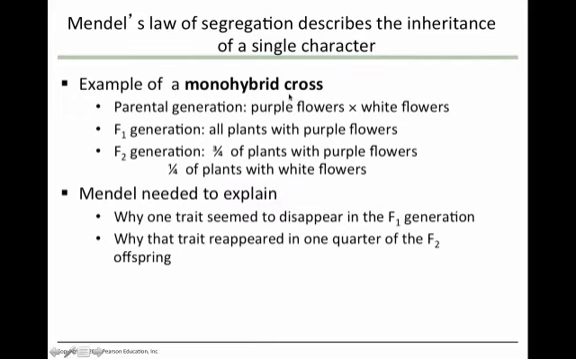He performed a monohybrid cross. In the parental generation, he had purple flowers and white flowers. He crossed them, and in the first generation, he got all purple. Then he observed that if he crossed ones from the first generation, in the second generation, 3/4 of the plants were purple, and 1/4 of the plants were white. So after he made his observations, here's what he needed to explain. First of all, why did one of the traits, the white color, disappear in the first generation? And then why did that trait, in this case white, reappear in 1/4 of the F2 offspring?